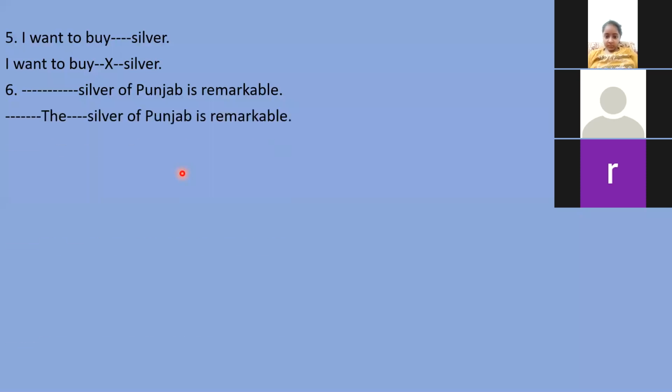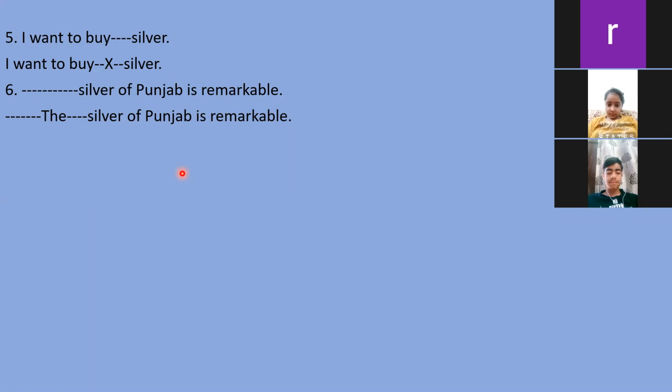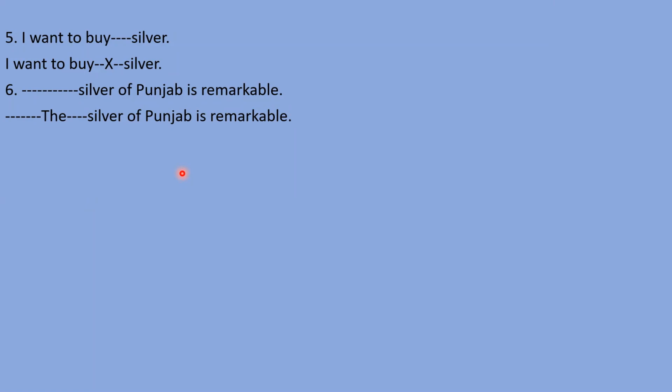Dear students, now you can see we have mentioned "the" here because we are not talking about any common silver or any general silver. We are talking about a particular silver, a definite silver. When we talk about any countable or uncountable noun, singular or plural, but definite, in that condition we can use "the" with those nouns. So "the" will come here because we are talking about silver of Punjab, not any general silver. Very good, Manika, you have given the right answer.